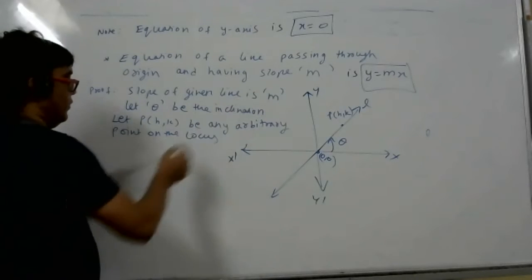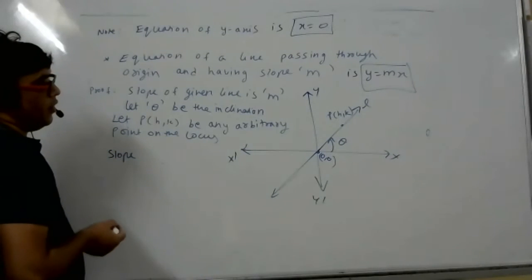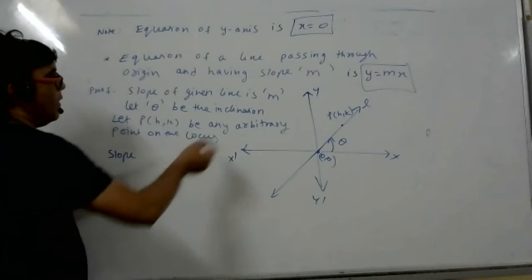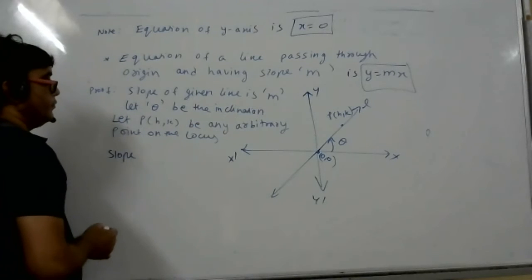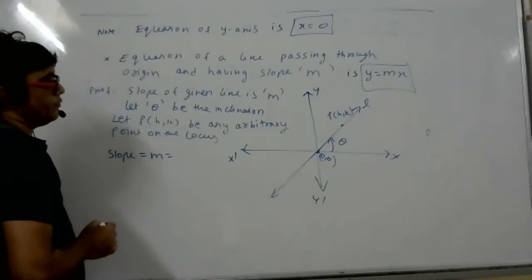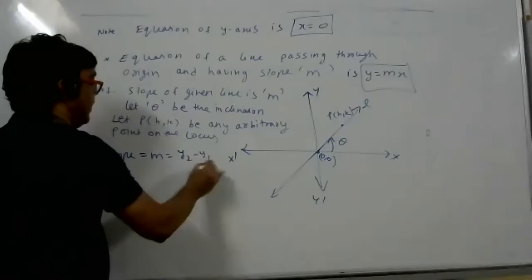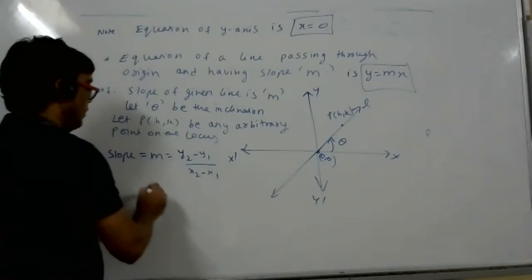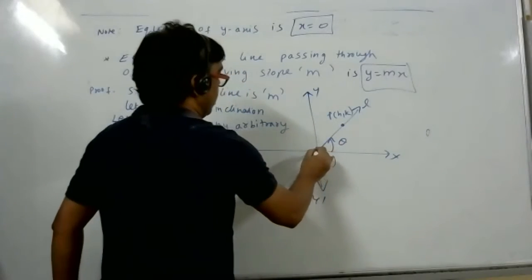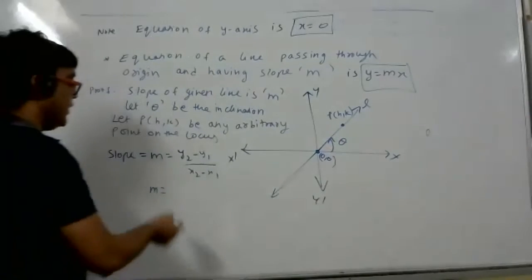Slope they gave, na, m. Slope how much they gave? m. But what is the formula of m? y2 minus y1 by x2 minus x1. So this is x2, y2 and this is x1, y1. Right answer.